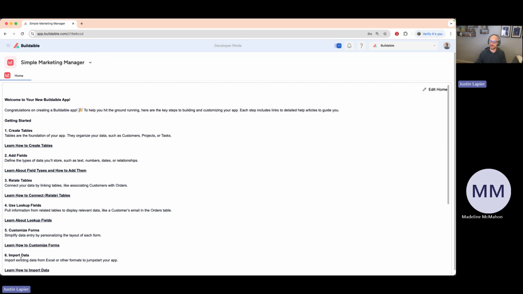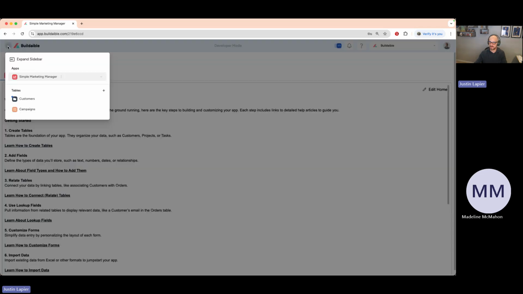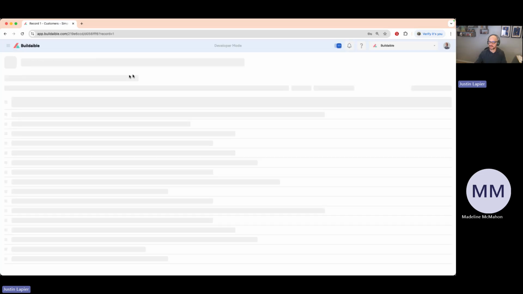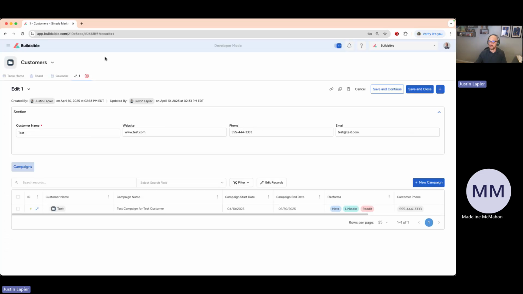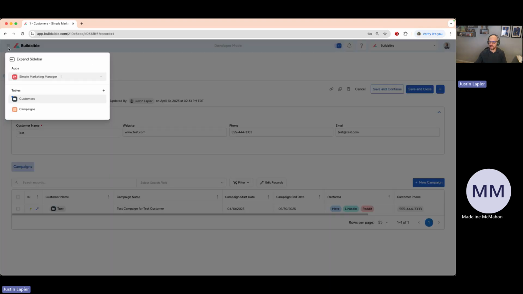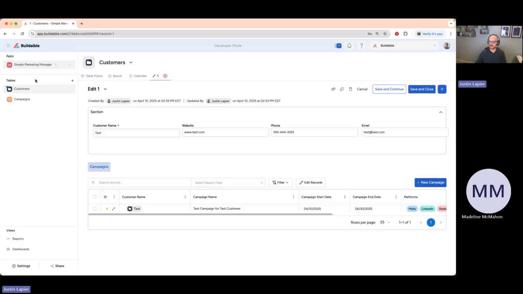And that was the question that we had last week on our office hours, like, how do I get my sidebar back? Currently, you can click on these three little lines again, see most of the functionality. You don't see the reports and dashboards, but most functionality. And you can click into it from the sidebar, and that sidebar stays collapsed. But if you would like to bring it back currently, you click the three lines, and then you click expand sidebar, and that brings your sidebar back.